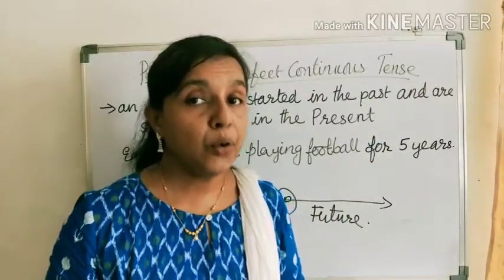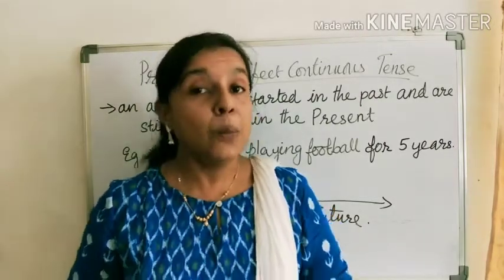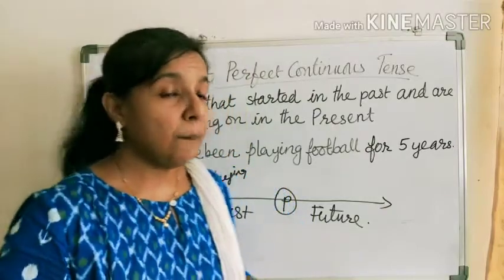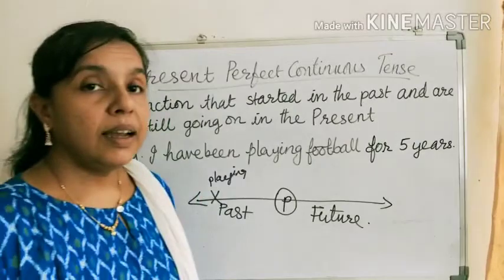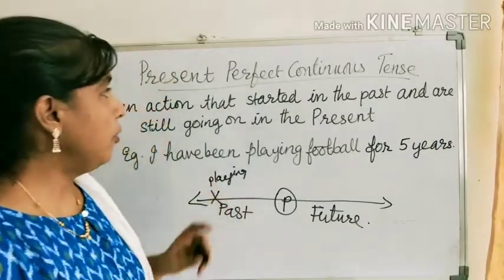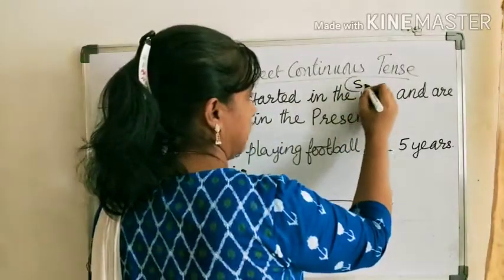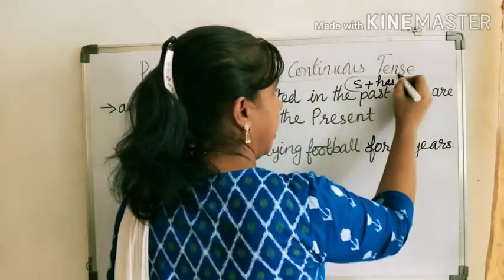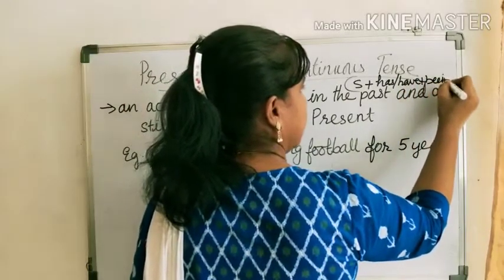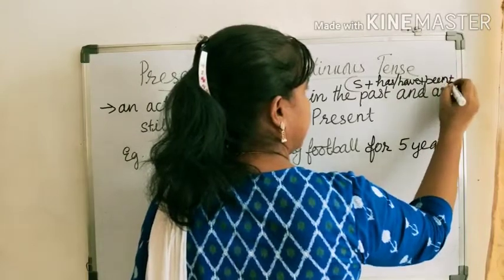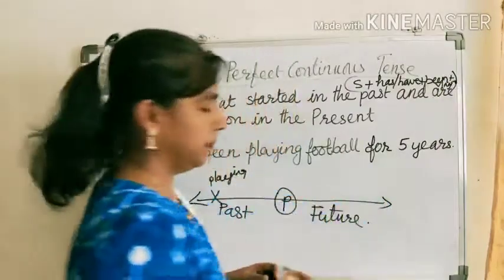So we can say that the present perfect and present perfect continuous both express an action begun in the past and still connected with the present. The structure of present perfect continuous is subject plus has or have plus been plus the ing form of the verb plus object.